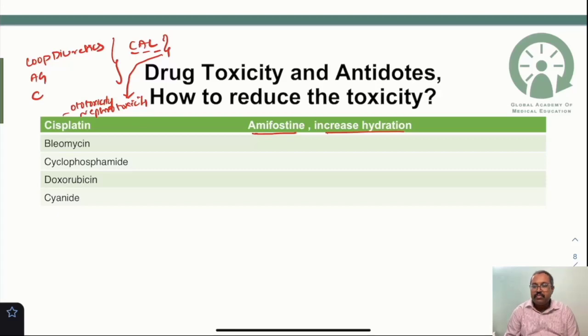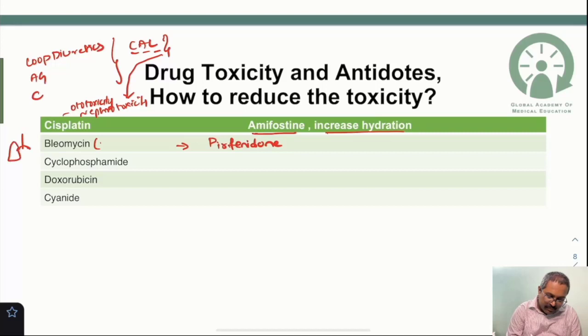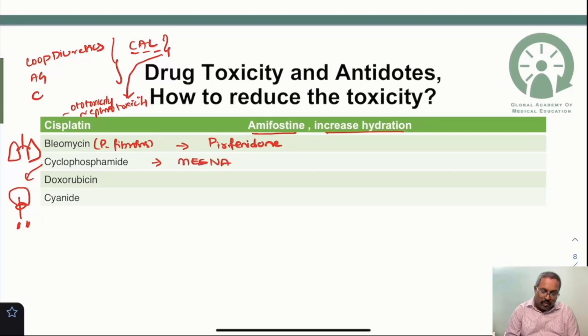So what about the bleomycin? Bleomycin is known to cause pulmonary fibrosis. The antidote will be your pirfenidone, for the pulmonary fibrosis. So what about the cyclophosphamide? Cyclophosphamide is known to cause hemorrhagic cystitis. So there will be bleeding, hemorrhagic cystitis. So which is the antidote here? The antidote given is the mesna.